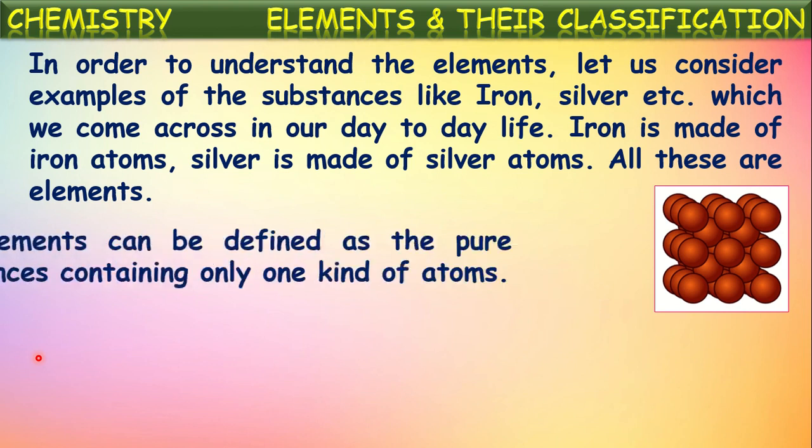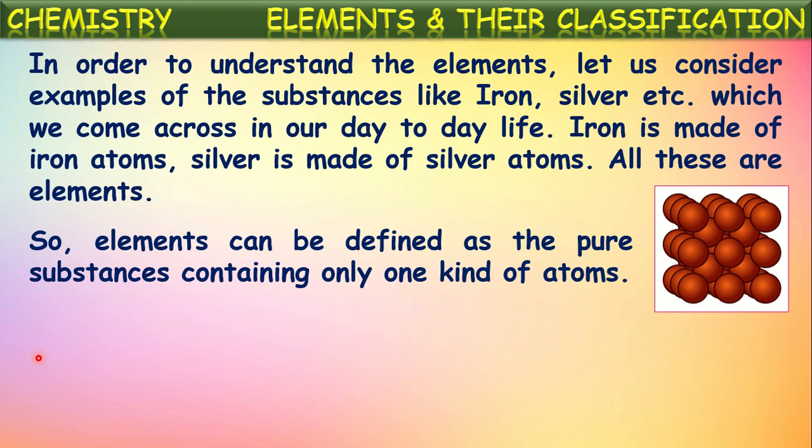Now we can define an element as a pure substance which contains only one kind of atoms in it. Here we say iron is an element, because if you look at iron, there will be only one kind of atoms, which we call iron atoms. Only one kind of atoms is found inside the iron. So iron is said to be an element, because an element is defined as a substance which contains only one kind of atoms in it.